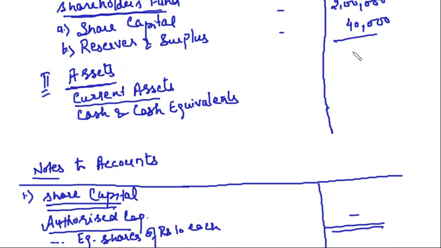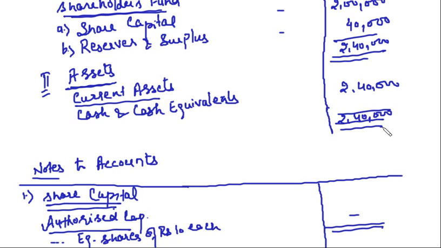What is the total of the liability side? 2,40,000. What are cash and cash equivalents? 2,40,000. So this is the total of asset side, 2,40,000. Clear? So this is how we prepare the balance sheet, right?